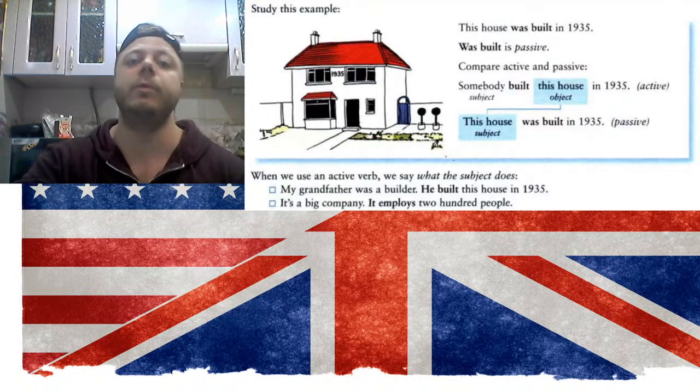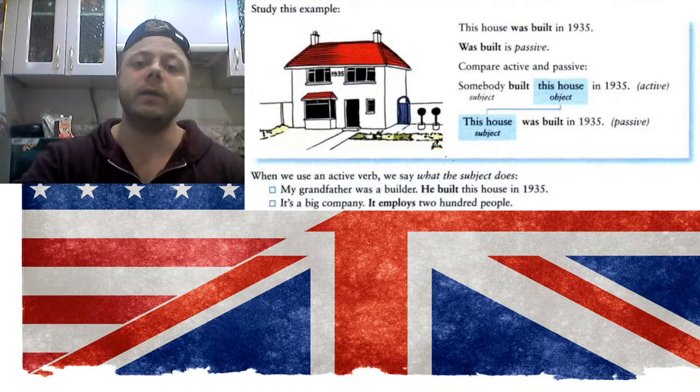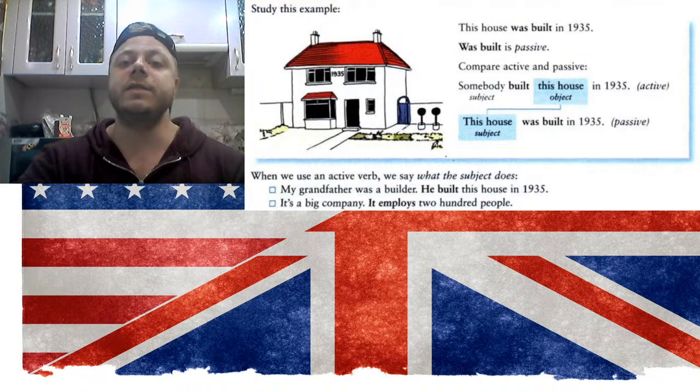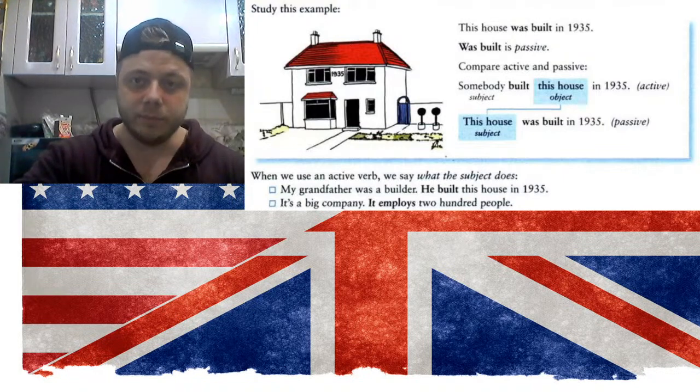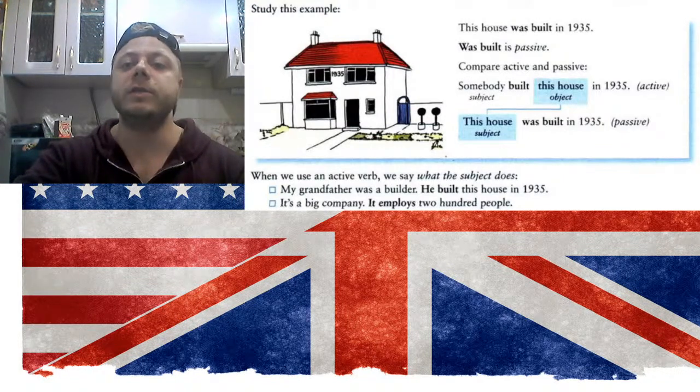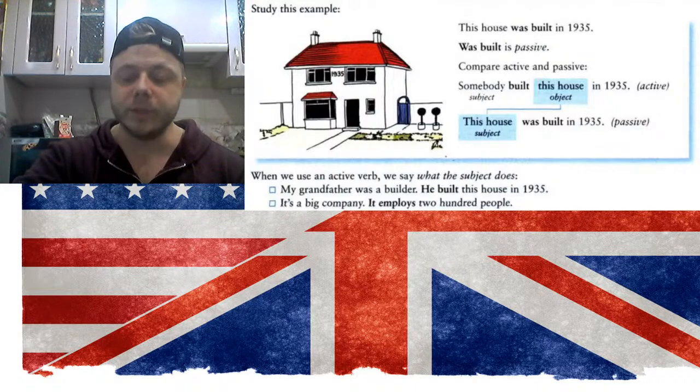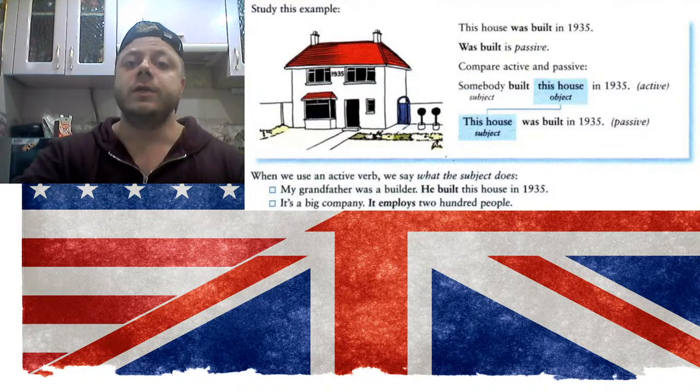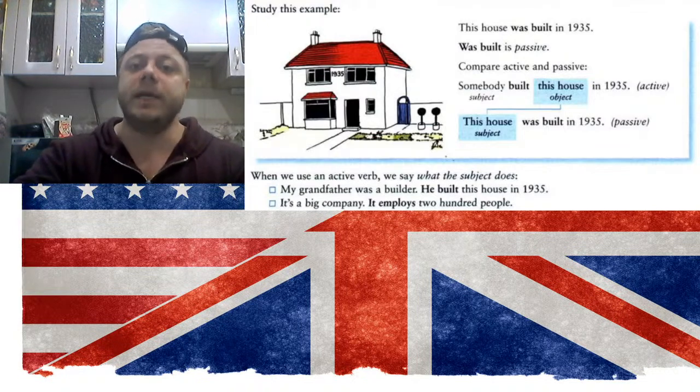So, for example, here we have a house. So we say this house was built in 1935. So this is past simple, right? Why do we use past simple? Because we talk about the exact time in the past, so 1935. So was built in the sentence is passive.